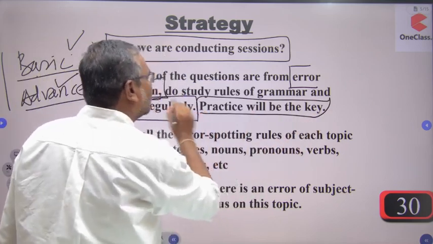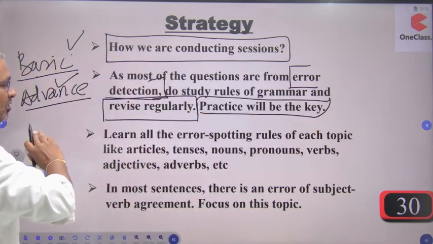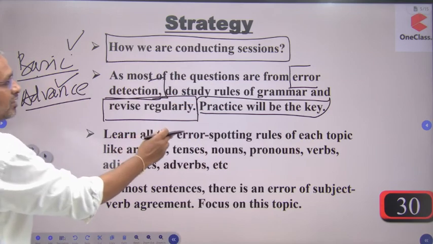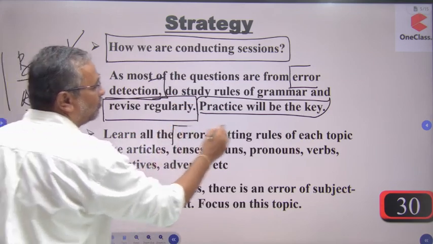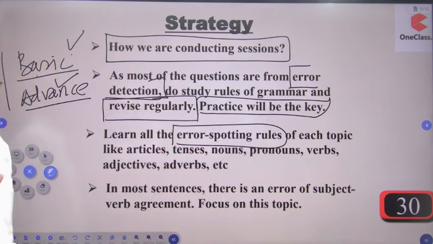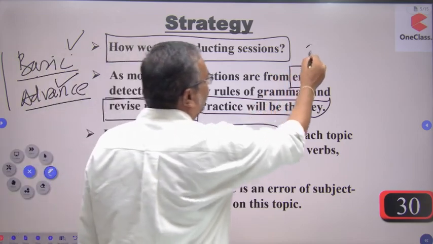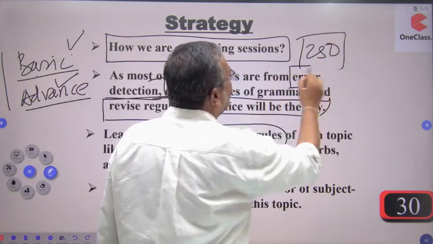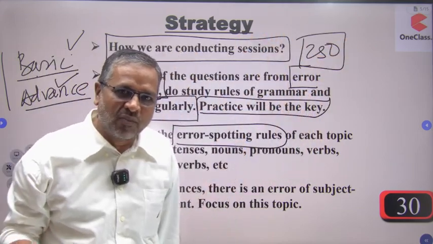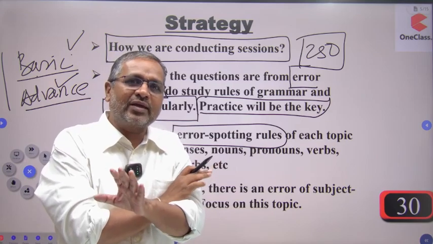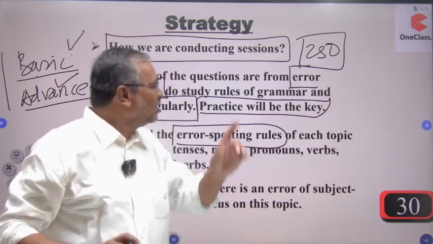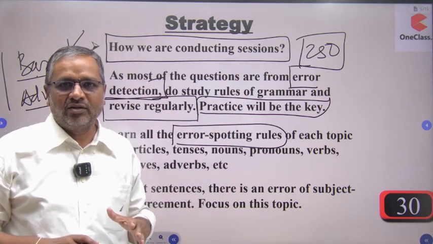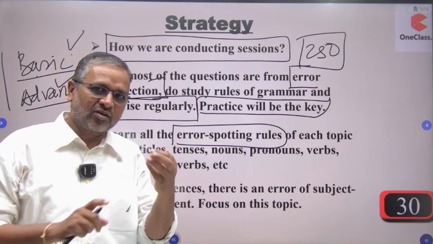This is the common factor. We are going to take that practice and all those things. Learning all the error spotting rules is very important. How many rules are there? Roundabout 250 rules are there. If you cover all these 250 rules in 1.5 months, definitely you can crack any question regarding error detection. If you go for the noun, there are 13 rules.